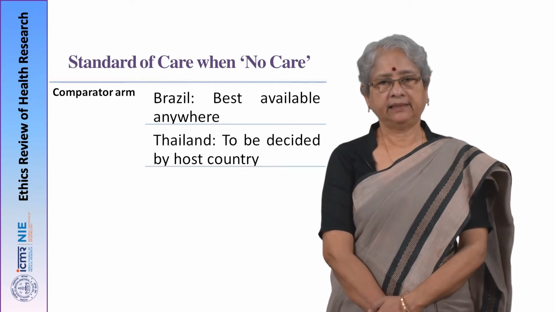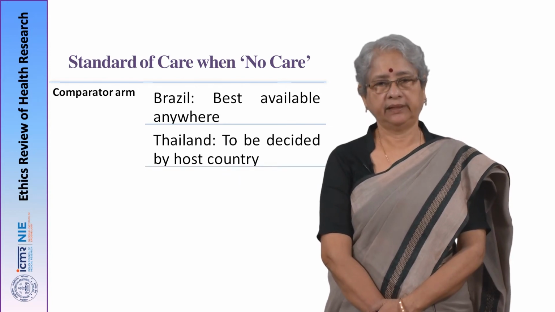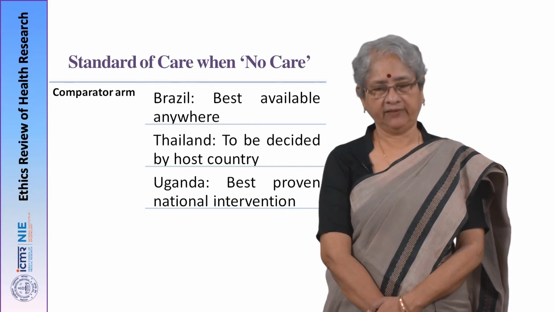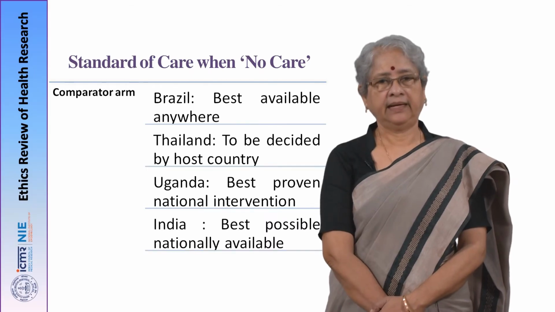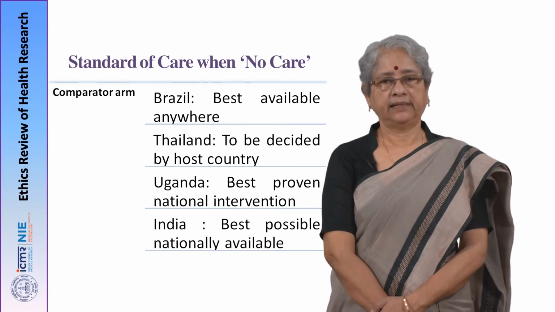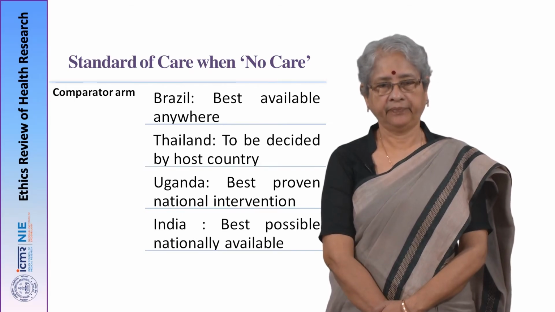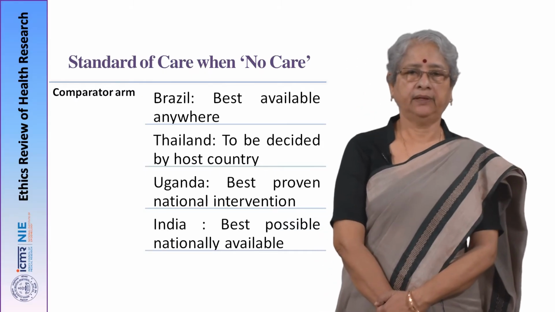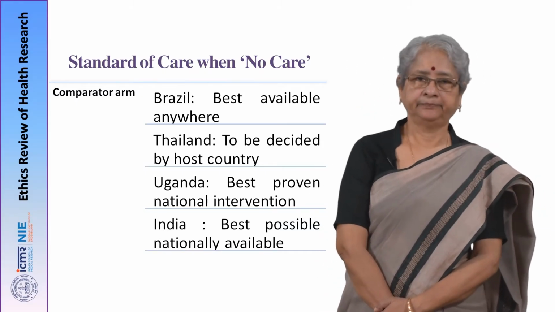Thailand states that it has to be decided by the host country. Uganda states that it should be the best proven nationally available intervention, and India states that it is the best possible nationally available care. So, there are differences between countries depending upon their requirements.